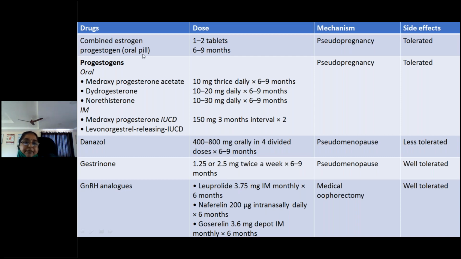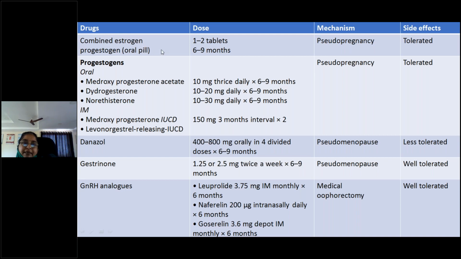Combined OC pills can be given, 1 to 2 tablets, for 6 to 9 months. Seasonal, have you heard about seasonal? For 84 days continuously we can give. Continuously only it will be effective, so we will not give it every month. Continuously if you give, it will completely suppress the endometriosis. What is the mechanism here? They will produce a state of pseudo pregnancy. There will be decidualization of the endometrial tissue. So they give a state of pseudo pregnancy, and it is well tolerated.